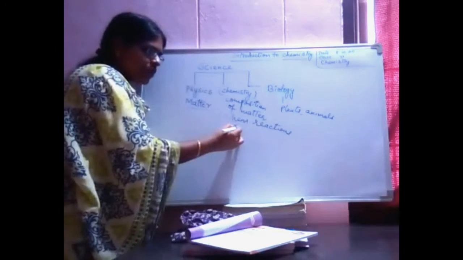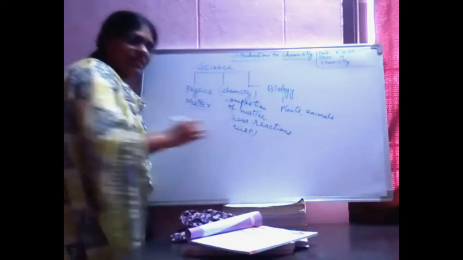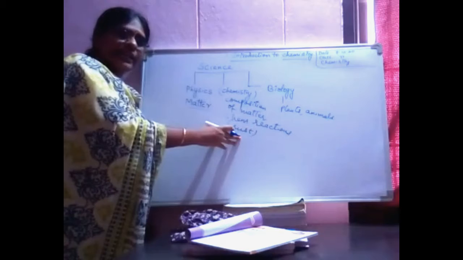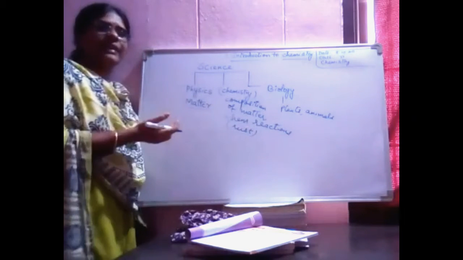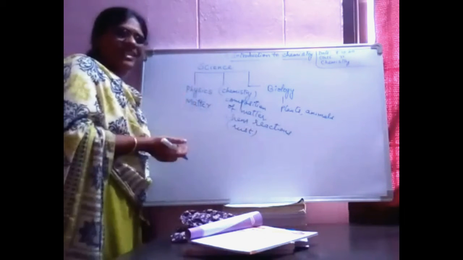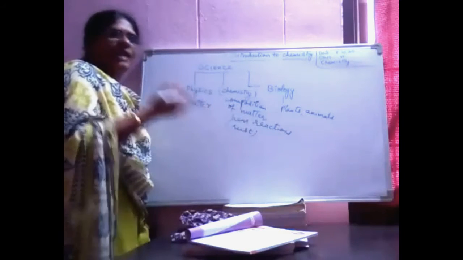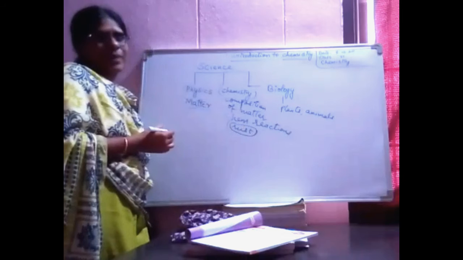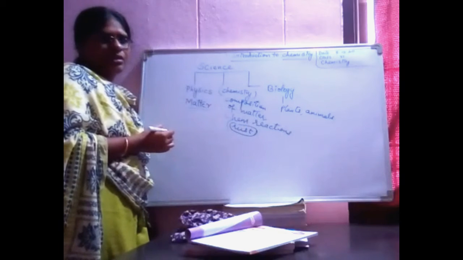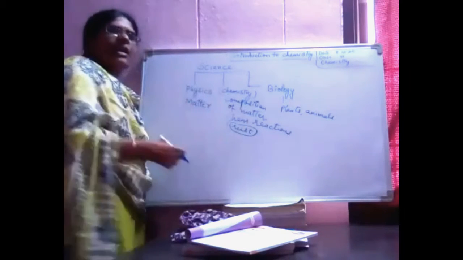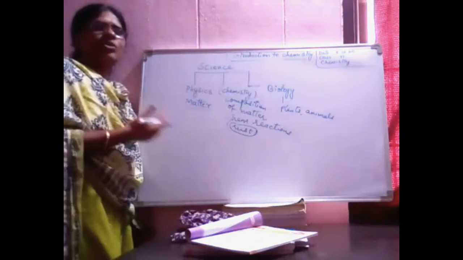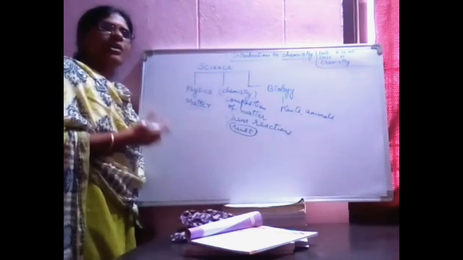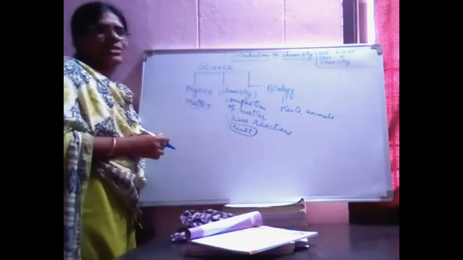That brownish powder we call rust. Here iron is reacting with oxygen to form iron oxide, which we call rust formation. Like this, all the things around us, the different reactions, we will be reading under chemistry.